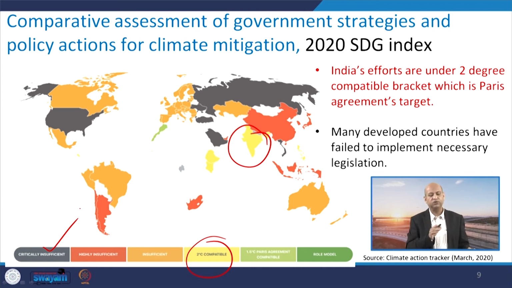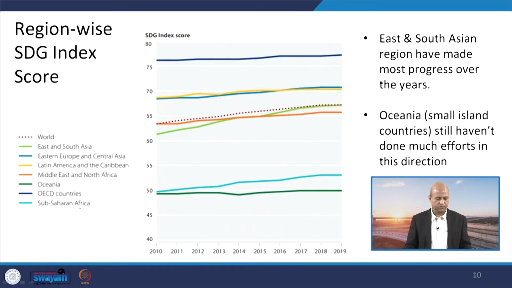In particular climate related mitigation strategies, the government is doing a lot for solar energy, wind energy, renewable resources, and many other policies are there which are really helping us go towards mitigation of climate change related issues. Well, when we compare the region wise SDG index score, you can see the world data is on the dotted line, and you can see the green one, East and South Asia.